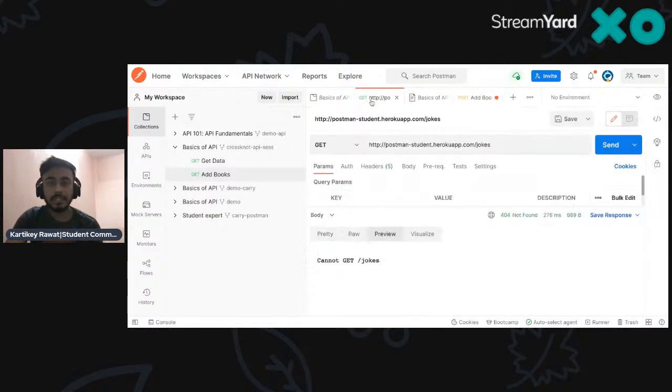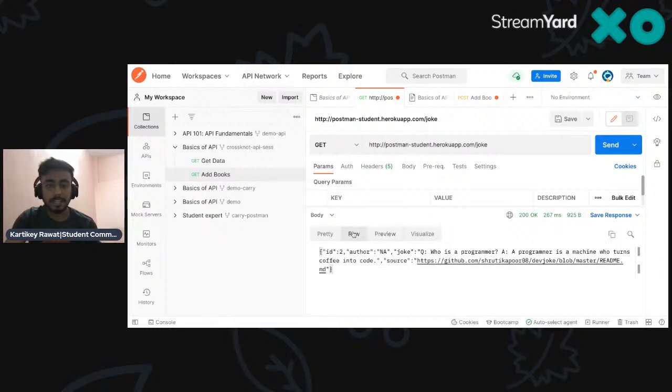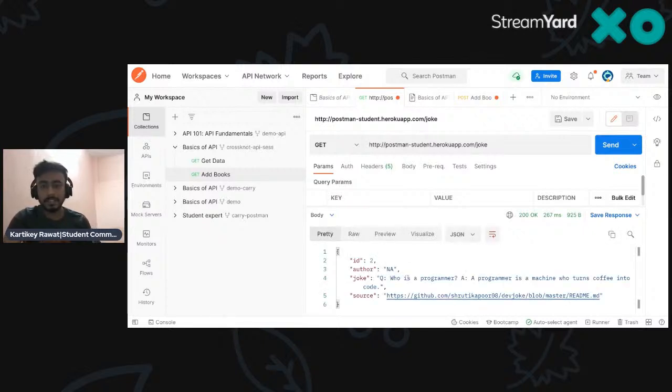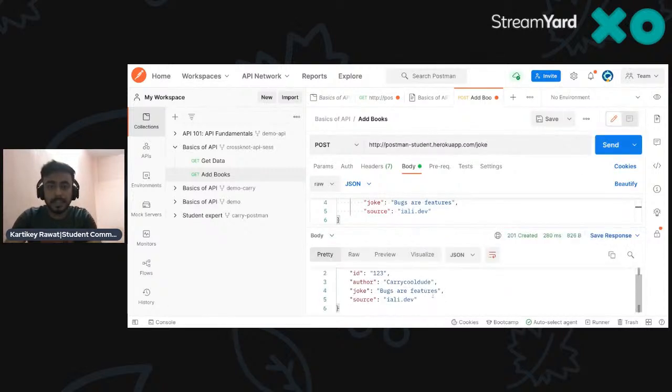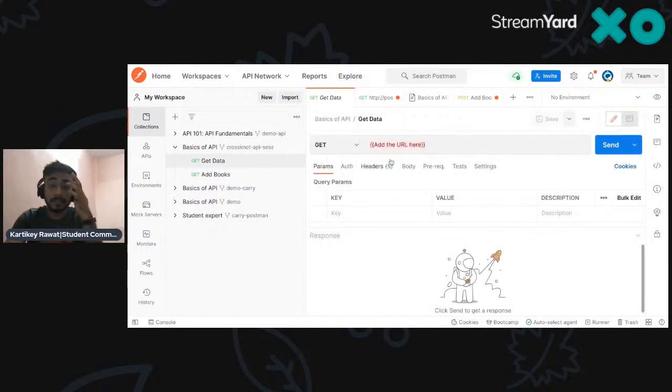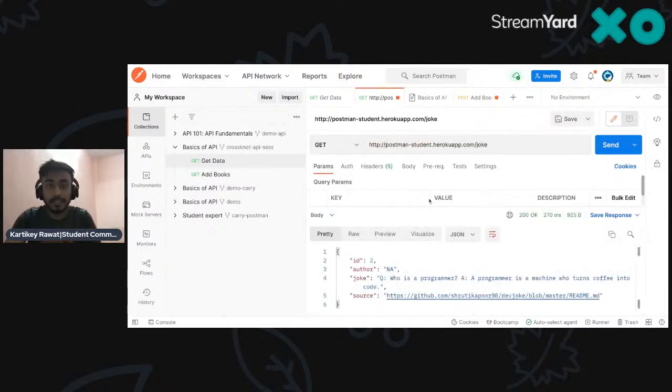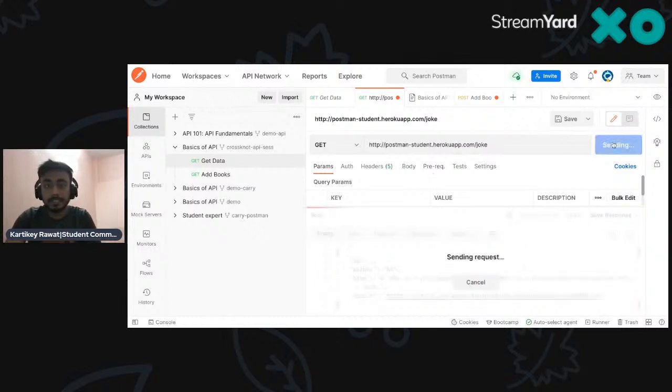If I go again to the GET option, actually it's not "joke one", it's "joke". If you send this, you get another thing. Same with here: again "joke". I already created this one, and let me send it. Now is it added or not? To check, let's go to the GET one and send this again.